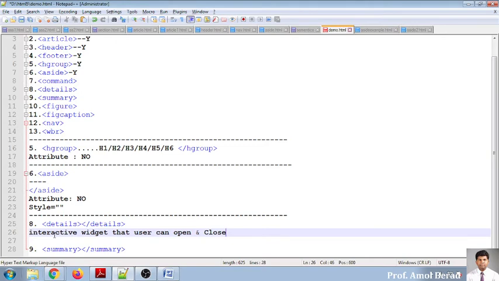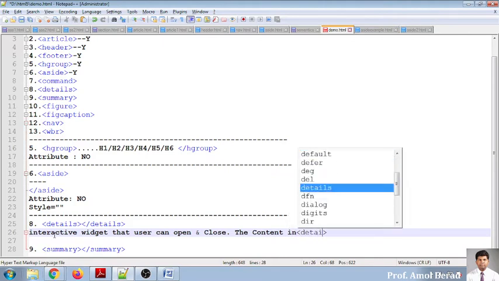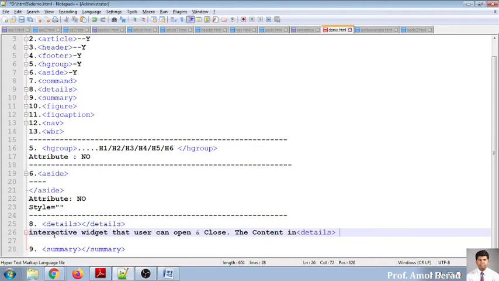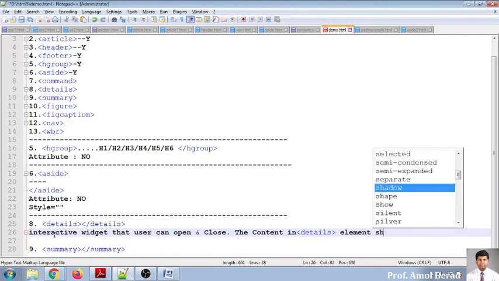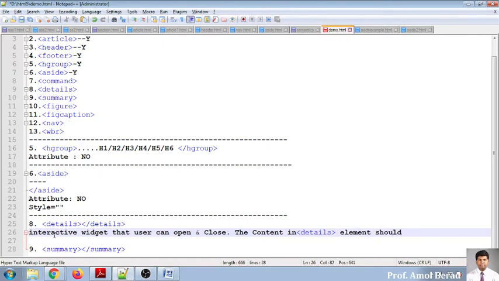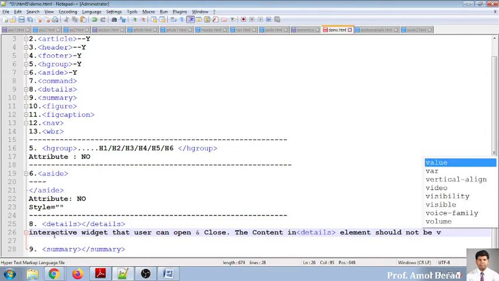Now what is it, we'll go into detail, because there are a lot of examples we need to cover whenever we are moving toward this one. Now see, I'm writing something, and you have to maintain the content in the details tag. The content in the details element should not be visible.